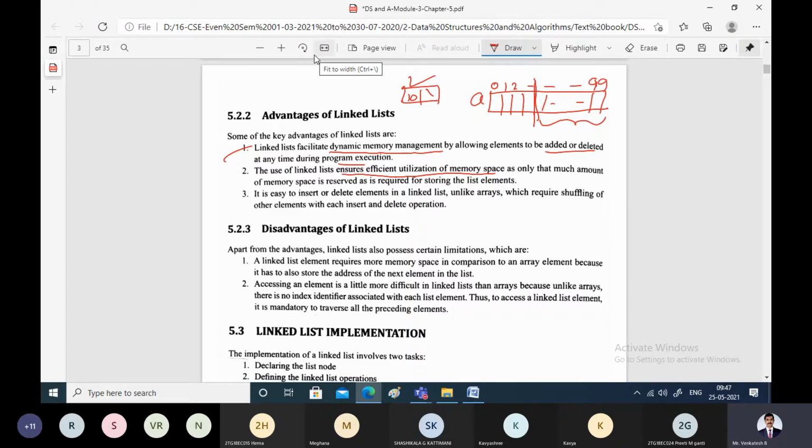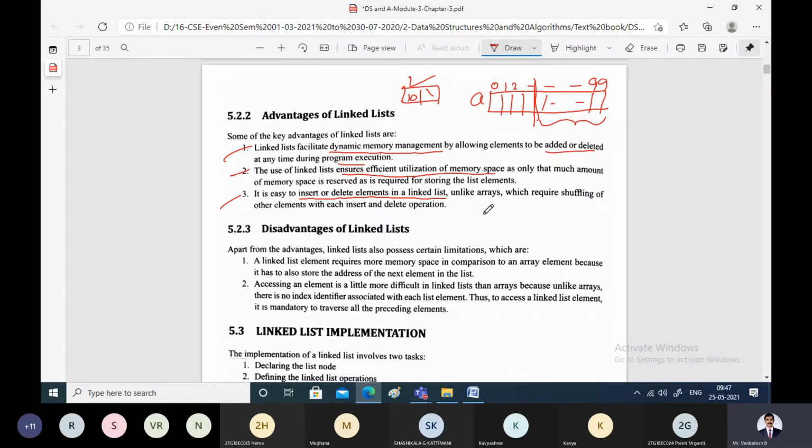Whereas in linked list, if you want to store one node, start with allocating memory for only that node. If you want to store a second node, allocate memory for the second node and store it. If you want to store third data, allocate memory for third data and store it. So that is how only when it is required, the memory will be allocated. Another advantage here is it is easy to insert and delete elements in a linked list. We will see how later. Unlike arrays, in arrays if you want to insert or delete, you have to shift all the elements to the right or left. That discussion we have seen.